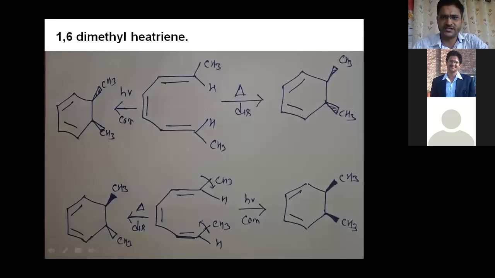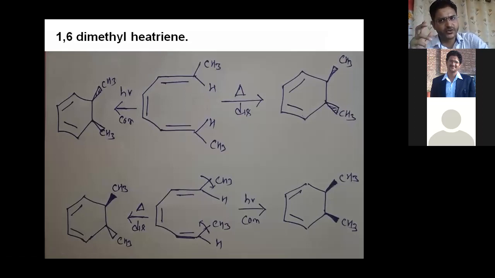Now you can take some more examples. For example, you can take 1,6-dimethylhexatriene also, right? If you take 1,6-dimethylhexatriene, this is a 4n+2 system. Why is it a 4n+2 system? Because here three pi bonds participate, so it is 4n+2, right? Now you can see here two types of condition: one is photochemical condition, one is thermal condition.